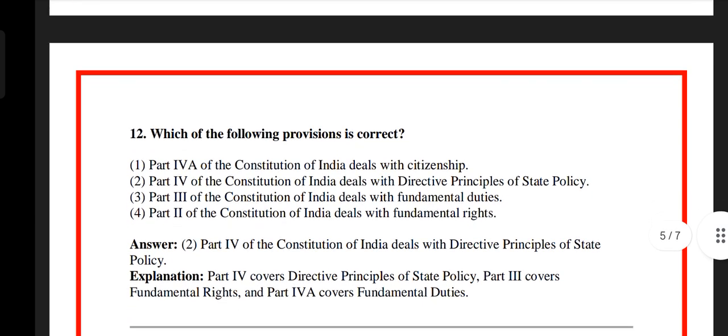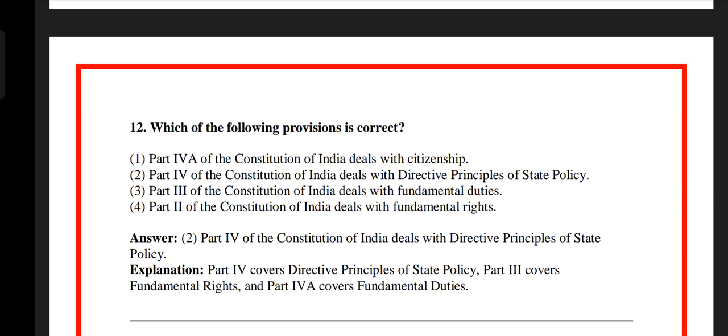The answer is option 2. Part 4 of the Constitution of India deals with directive principles of state policy. Explanation. Part 4 covers directive principles of state policy, Part 3 covers fundamental rights, and Part 4A covers fundamental duties.